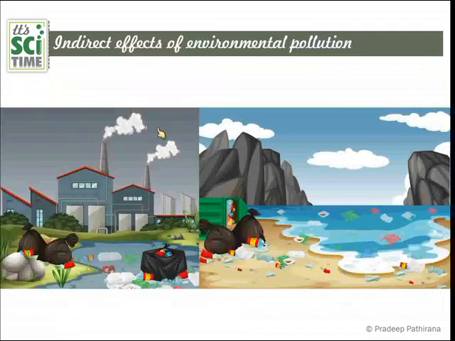Let's move on to the next one, indirect effects of environmental pollution. Direct effects we discussed, acid rains, global warming, greenhouse effect and such things. A number of direct effects we discussed, and also loss of biodiversity. And look at these pictures, the environment has gone very ugly here. In these pictures you can see water pollution, land pollution as well as air pollution. And due to the pollution a number of side effects or indirect effects come. They are just summarized as this.